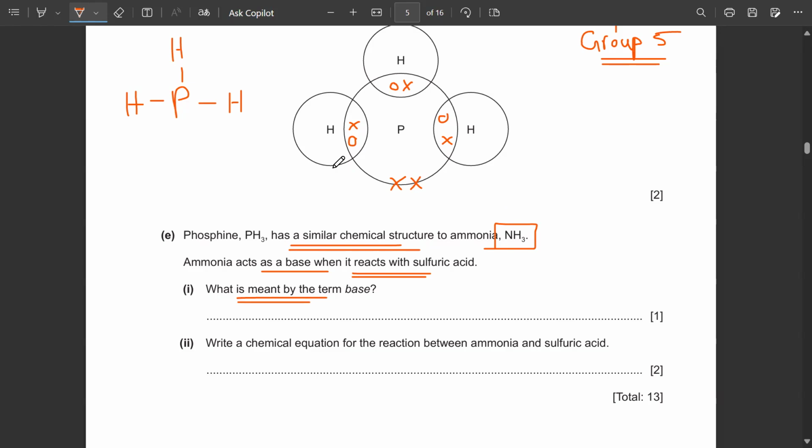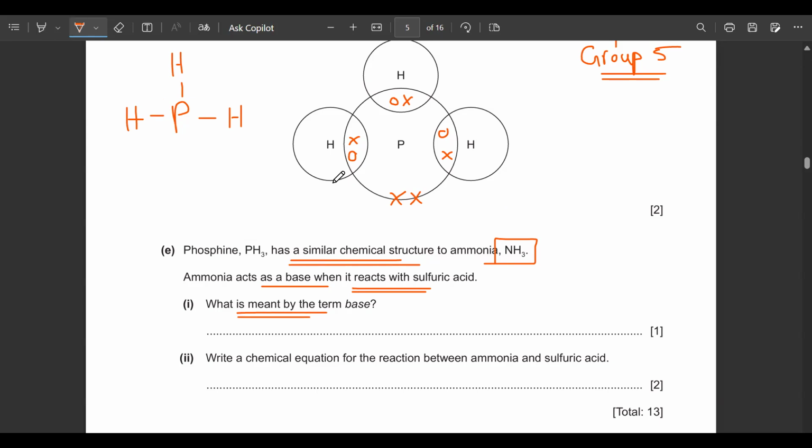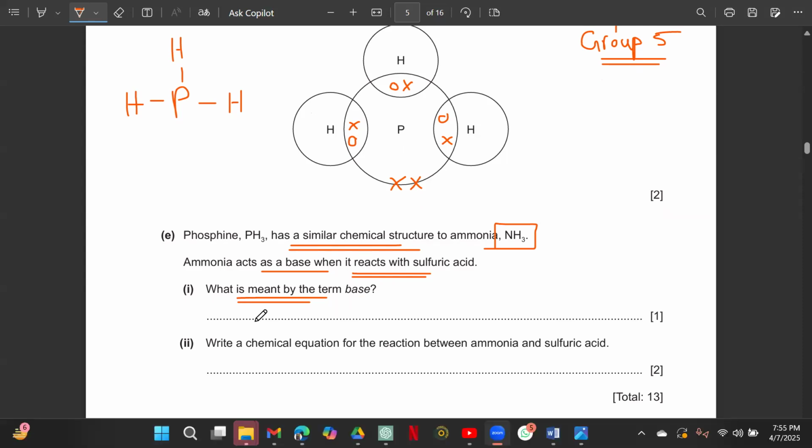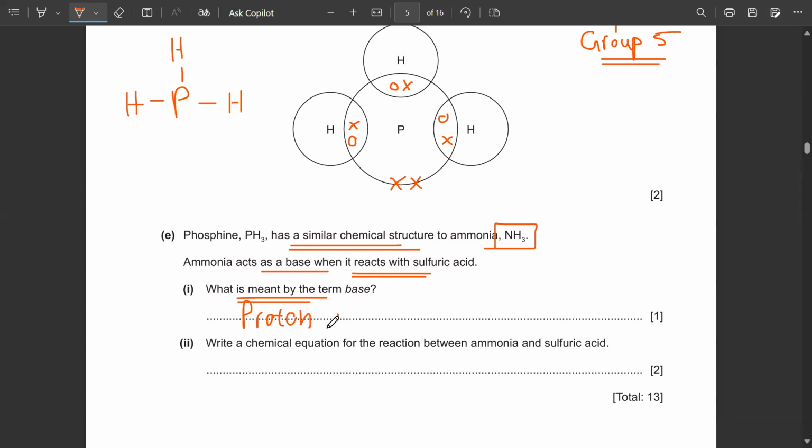Now, can someone tell me, Danish, can you hear me? Can you tell me what is the definition of an acid and a base? Any idea? How do you define an acid or how do you define a base? Acids can be defined as proton donors, whereas a base would be defined as proton acceptors.